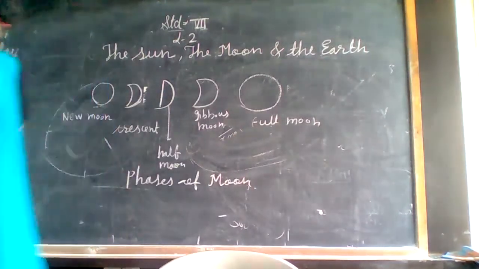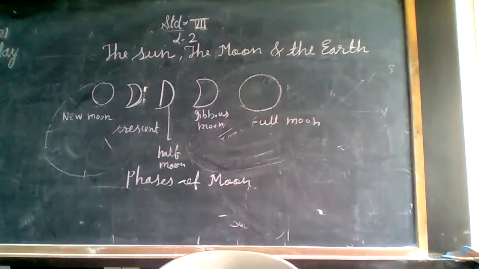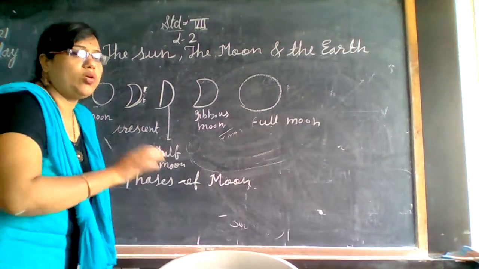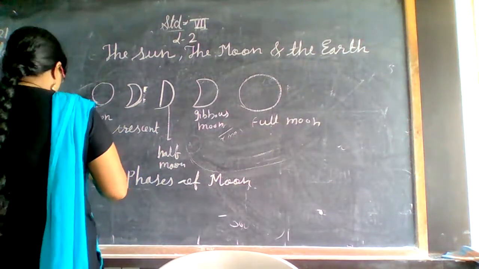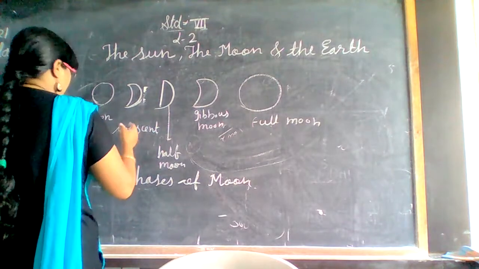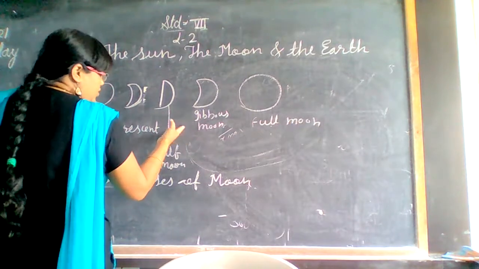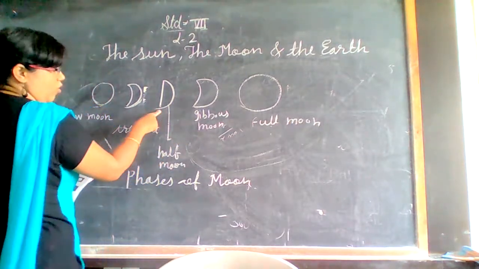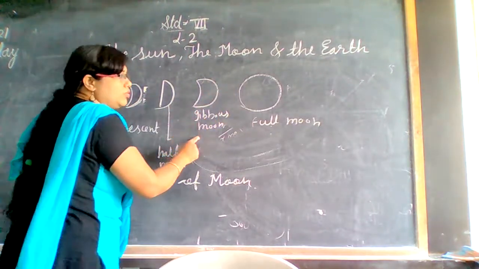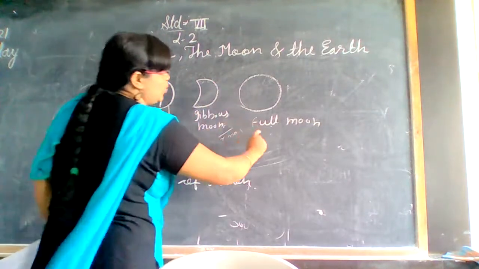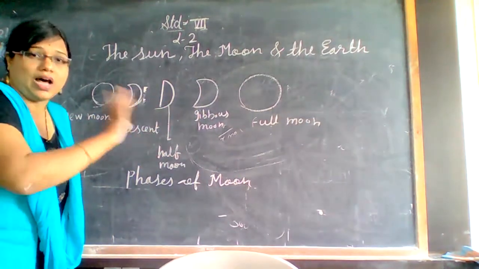This is the new moon. New moon means Amavasya. On Amavasya you will not see the moon in the sky. But after a few days, you will see the crescent shaped moon in the sky. After a few days, you will see the half moon. After that you will see this kind of shape of the moon, that is called the gibbous moon. And after 15 days, you will see the full moon again appearing in the sky.